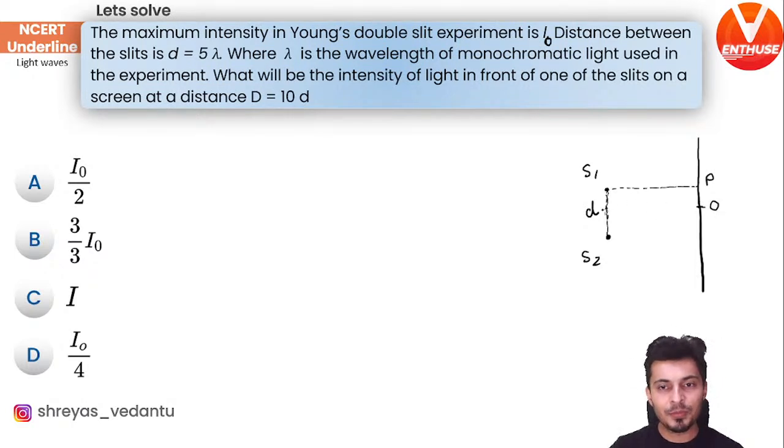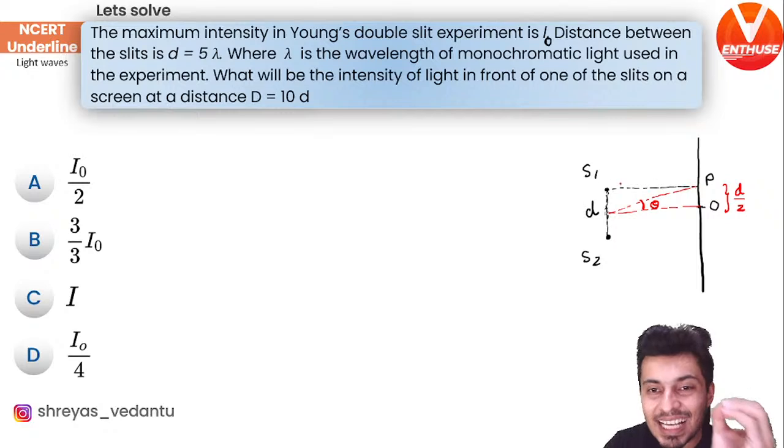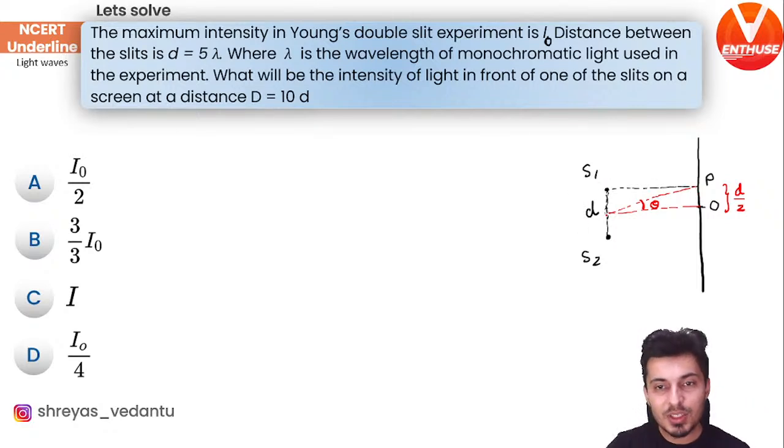Keep this in mind. If you measure the angular position, you will realize this is your perpendicular bisector and this is your theta, and this is going to be d by 2 because you are exactly in front of one of the slits. So that distance has been divided into halves, d by 2, d by 2.